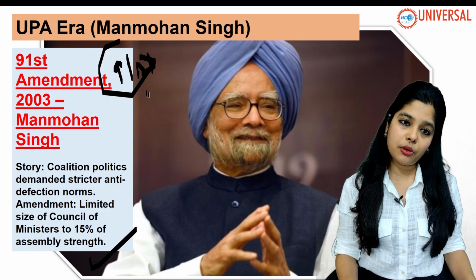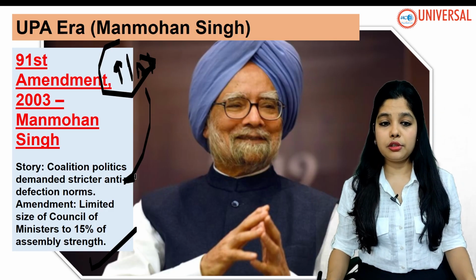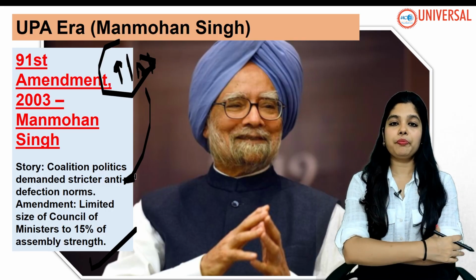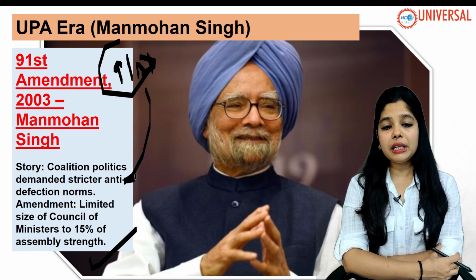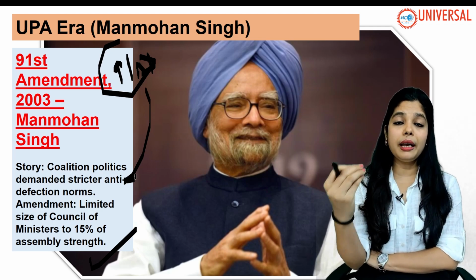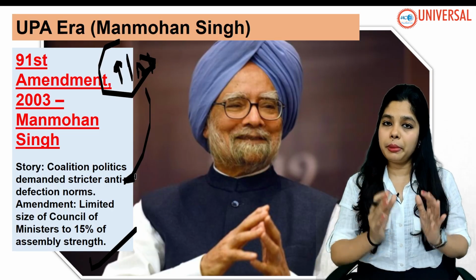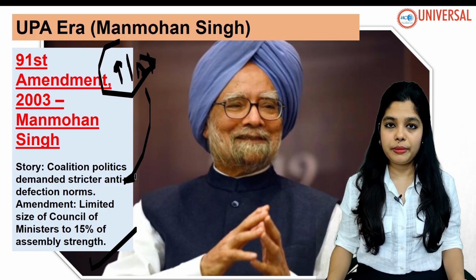The 91st Amendment talks about limiting the size of the Council of Ministers to 15% of the assembly strength. Whatever the size of the assembly, only 15% of the strength will be held by the Council of Ministers. The Council of Ministers will comprise 15% of the members of the total assembly.